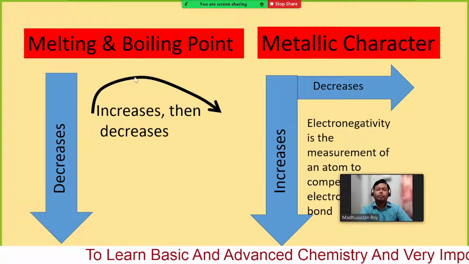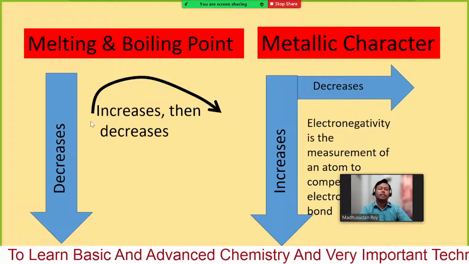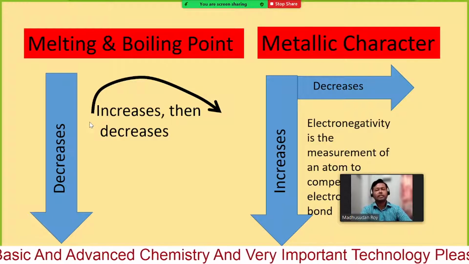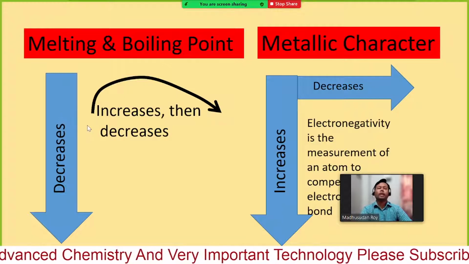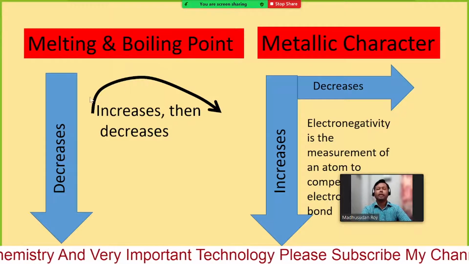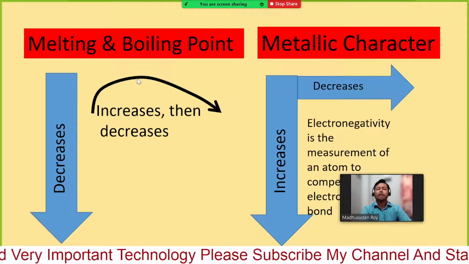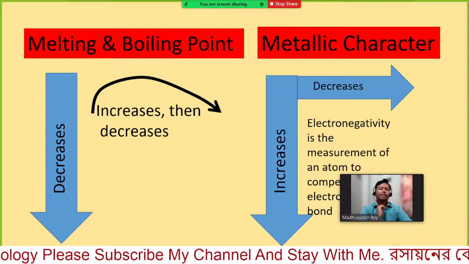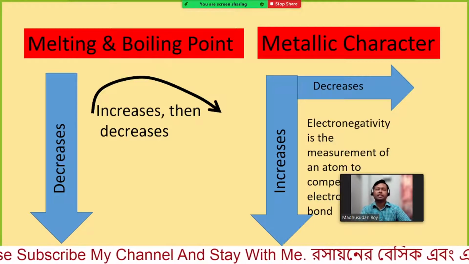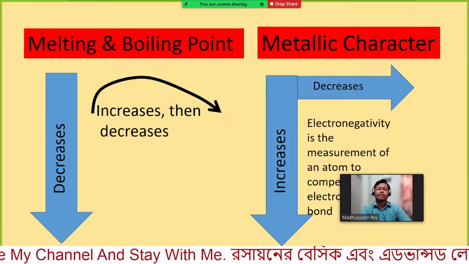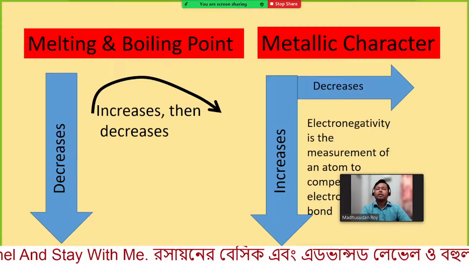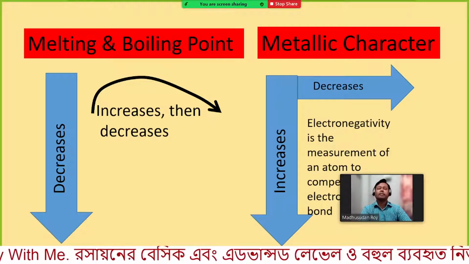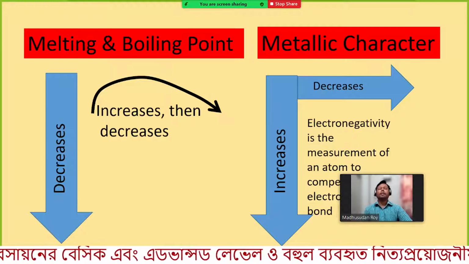However, if we want to show some trend, then going from left to right, the melting and boiling point increases up to a certain element, and then again it decreases. So melting and boiling point has no significant trend for a period.